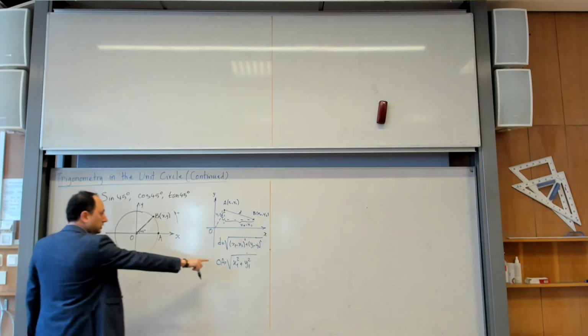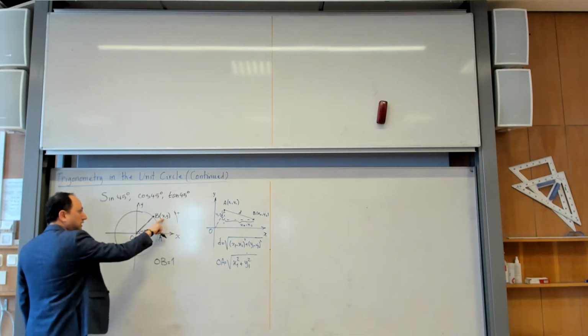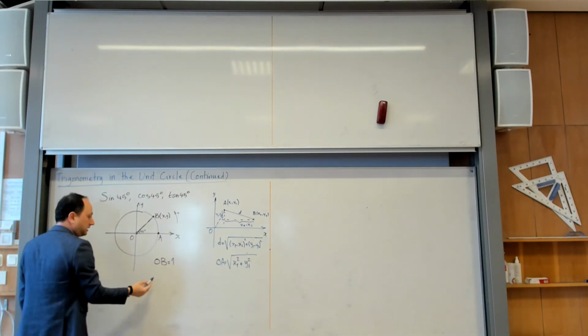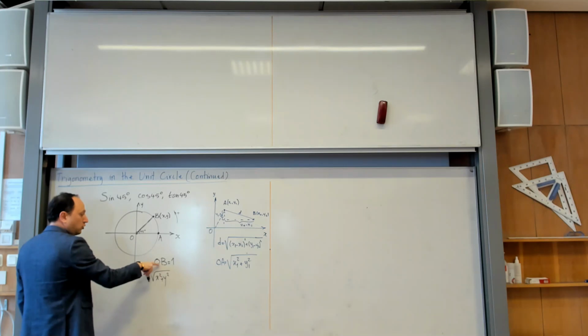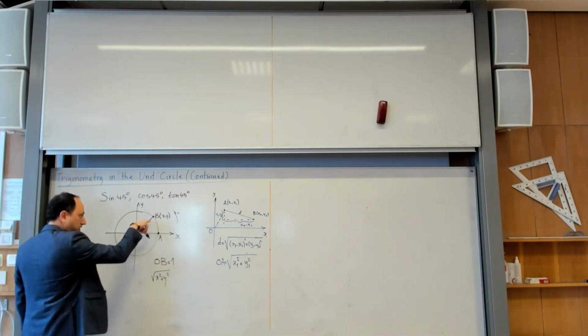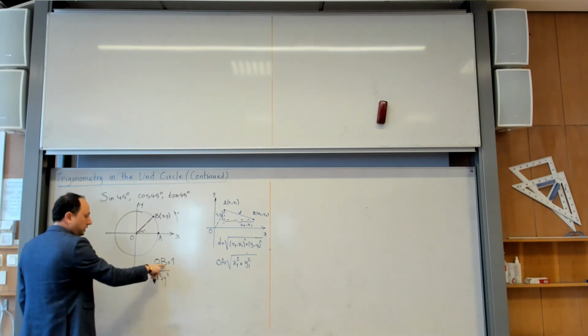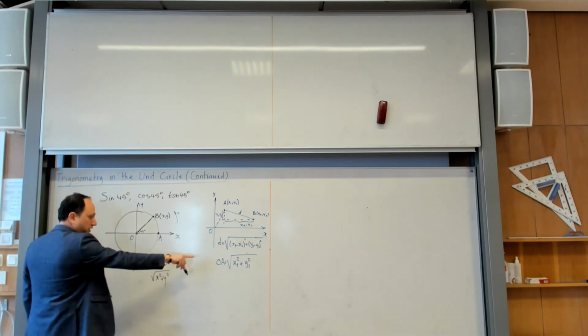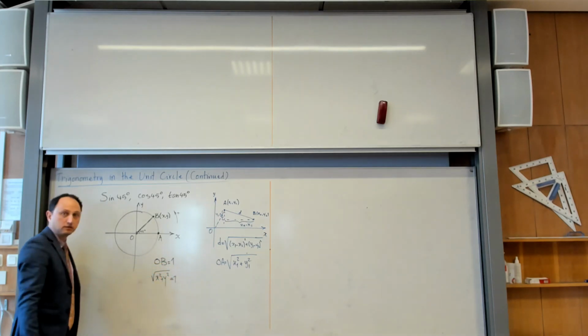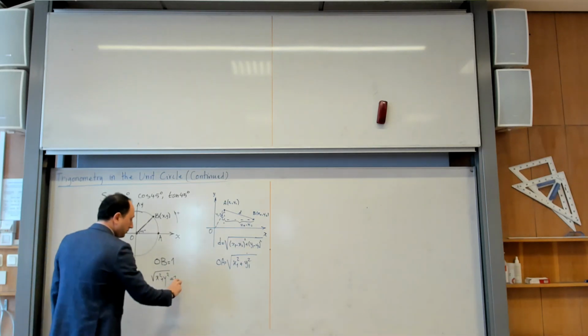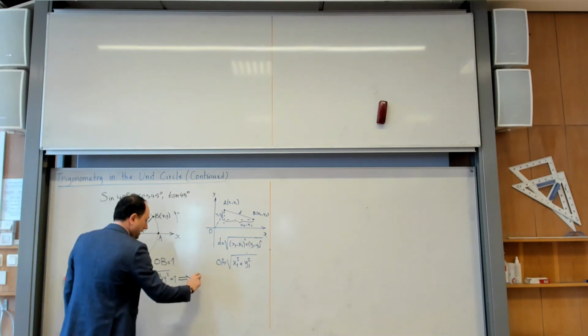According to this formula, if the coordinates are x and y, then the square root of x squared plus y squared is OB. So OB is 1, it is clear. But on the other hand, OB can also be calculated using the distance formula. It is supposed to be 1. And then what happens, I want you to remember this: x squared plus y squared is equal to 1.